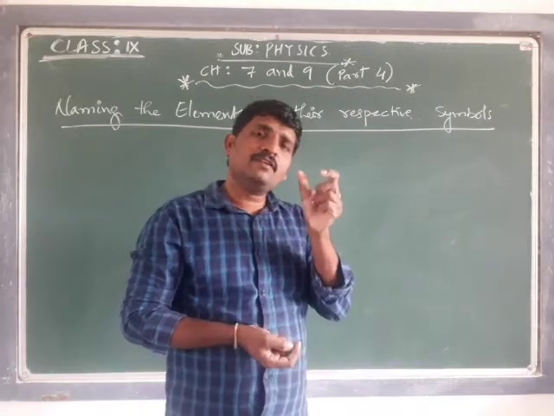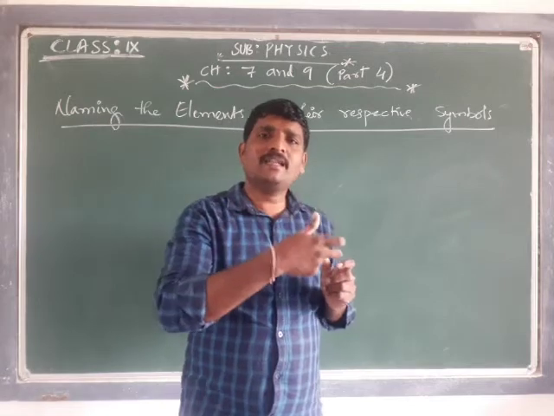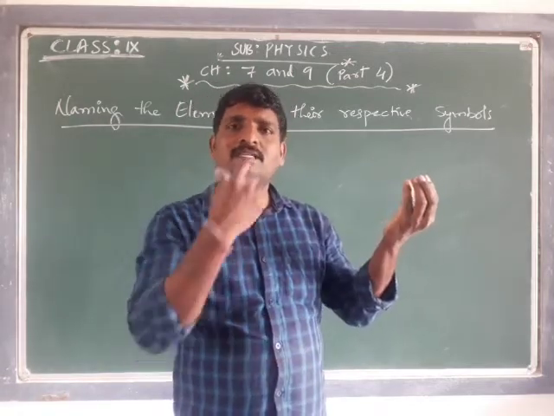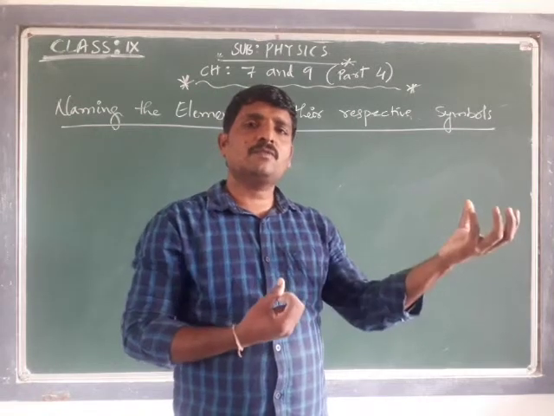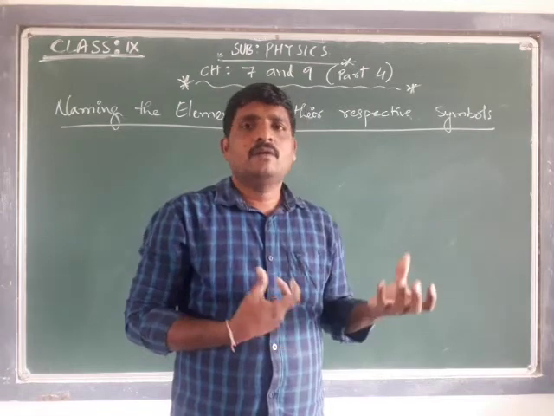Whenever we say molecule, if two atoms of similar type are chemically bonded, we get a molecule. Suppose oxygen is bonding with one more oxygen, we get the O2 molecule.